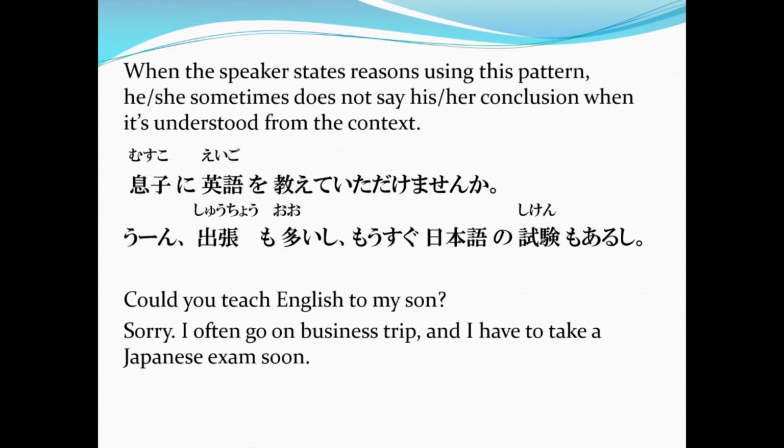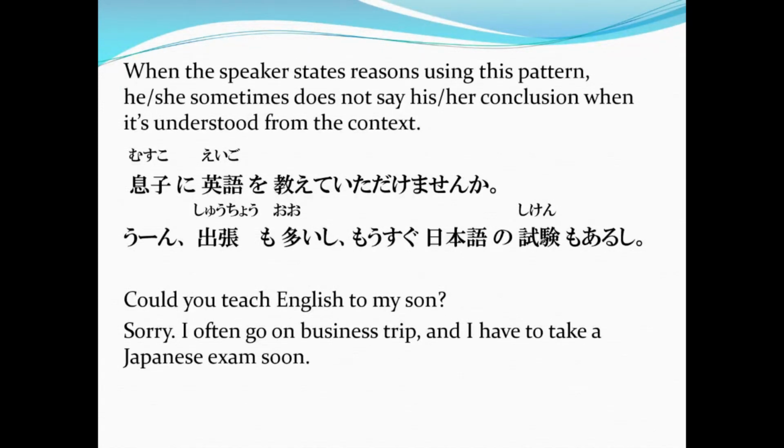Now take a look at the answer of the speaker. He or she did not say that he will not teach the listener's son the English language, but based on the answer and the use of the shi pattern, it is already concluded that he or she cannot teach English to the listener's son because of certain reasons, which is that he or she often goes on a business trip and will be taking a Japanese exam soon, right? It is not stated that, sorry, I will not teach your son, but based on the